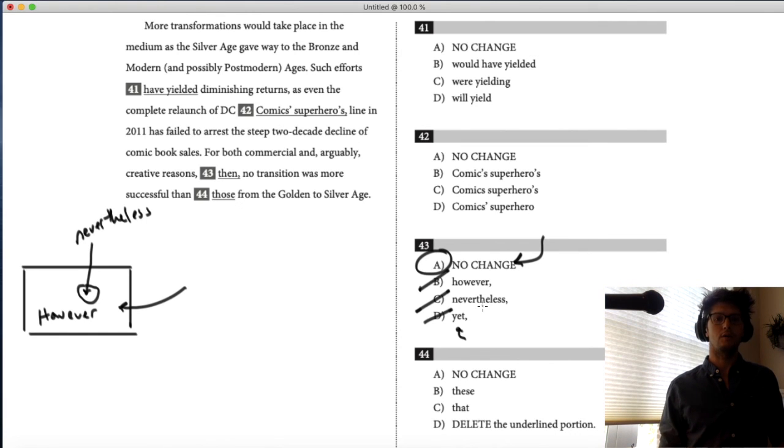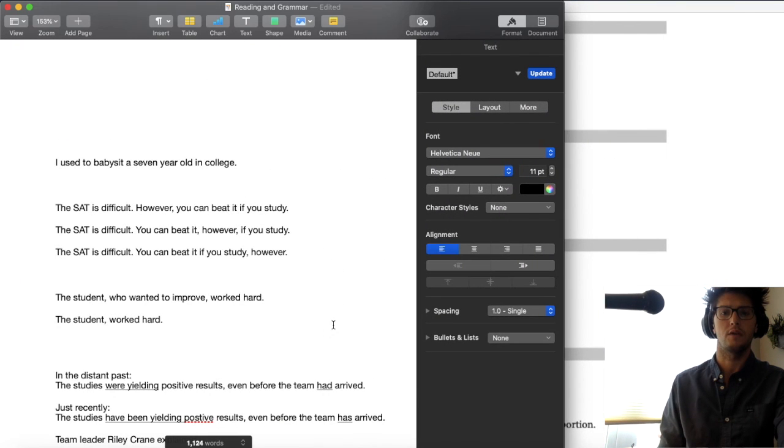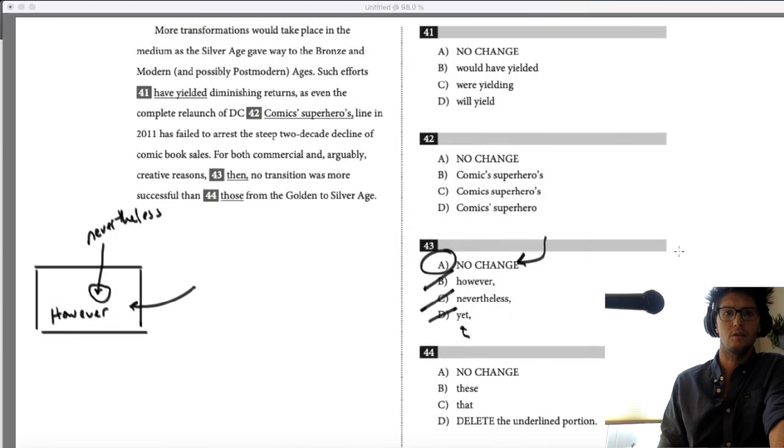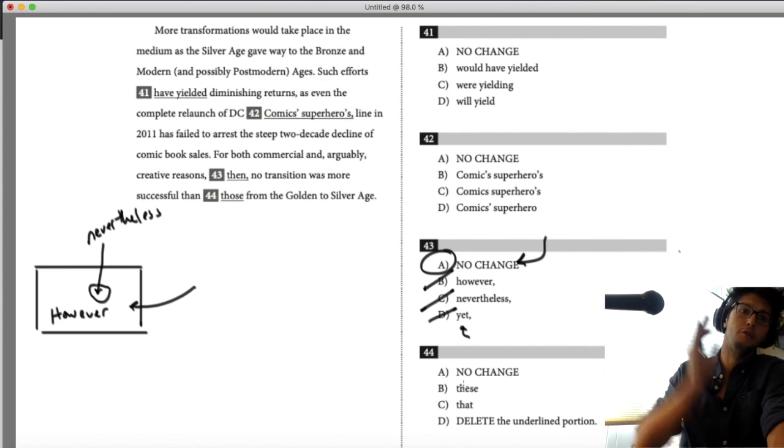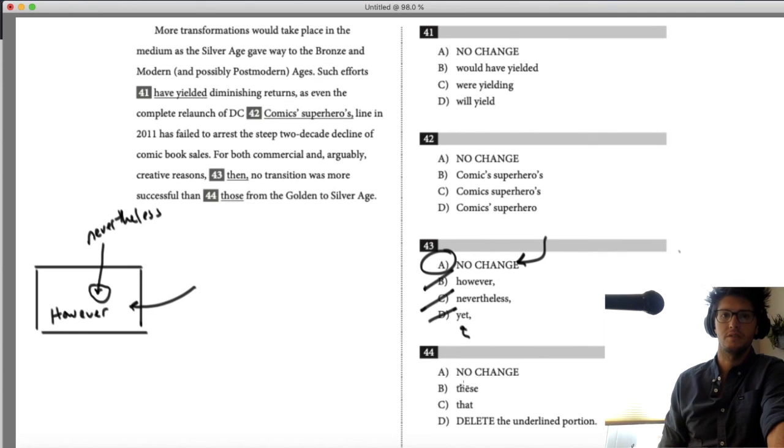Right? Now, number 44, I think, is the last one we're going to look at. Let me make sure. 44, yeah. Okay, so this, that, or those, these, that, or delete. This is a comparison. No transition was more successful than the transition from the gold to the silver. Singular, no transition was more successful than the transition. Those is plural, these is plural.